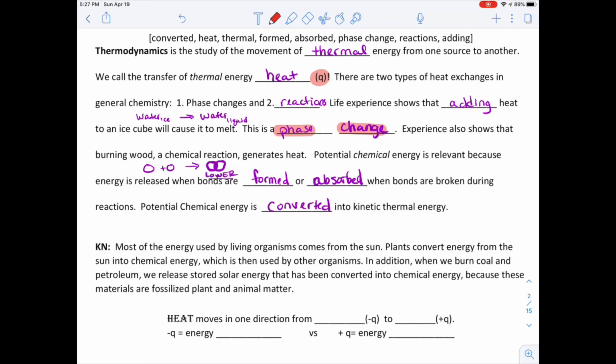Likewise, when you're absorbing energy when a bond is broken, it's because we're having to go in and do something to make that bond cut in half and pull the 2 atoms apart. We're forcing that change. And so that's why you have to put in energy. A lot of times that energy that you're adding in is heat. It's not like you're going in and individually mechanically pulling them apart. A lot of times it is heat, but I'm just saying that they're absorbed when bonds are broken during reactions.